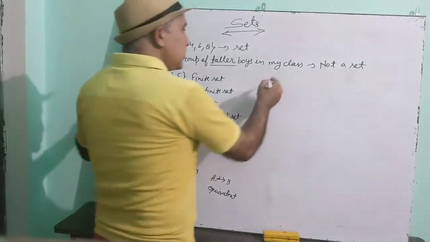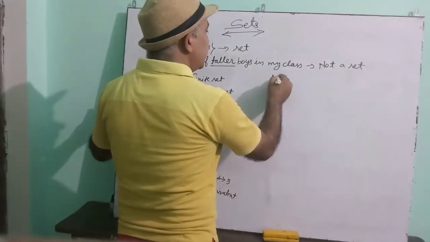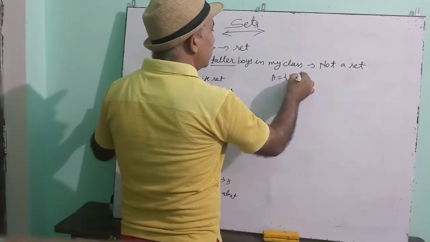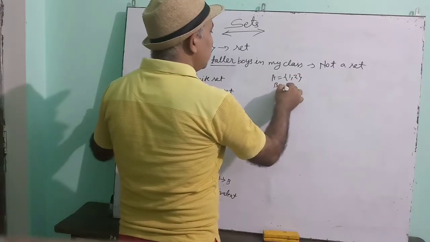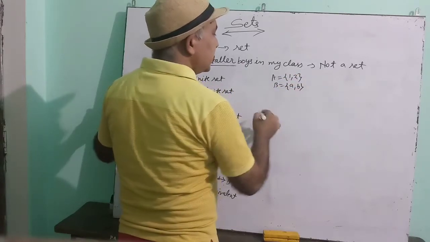Okay, two sets will be called disjoint. See this one.